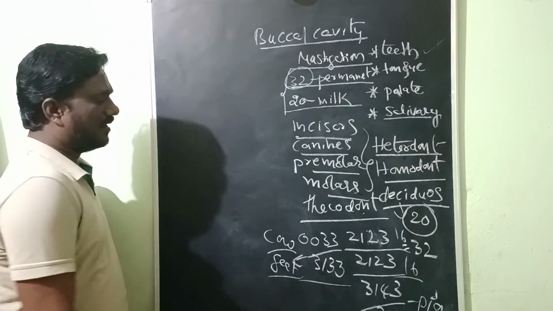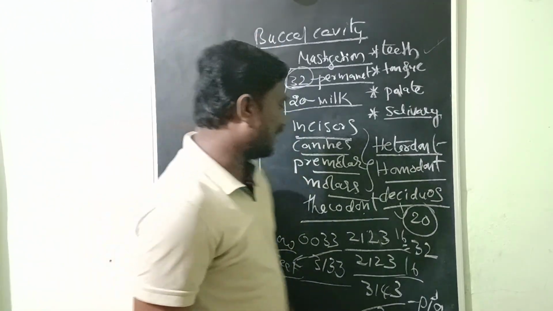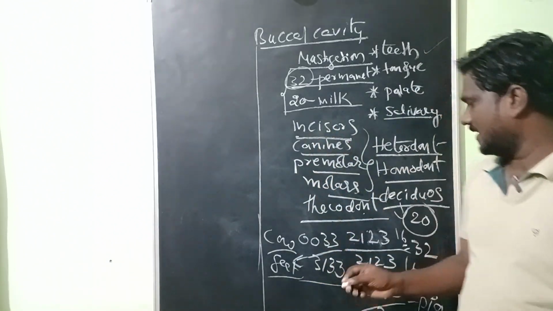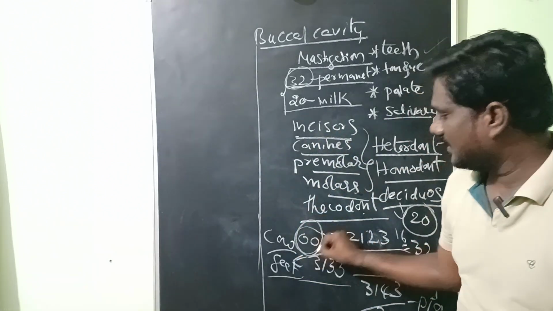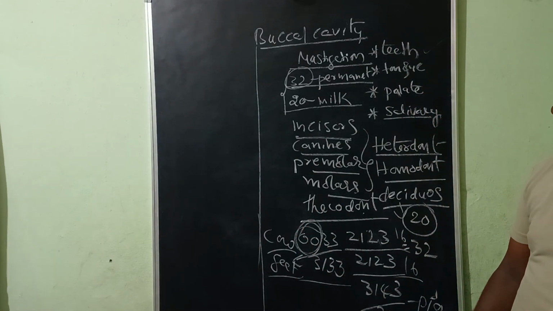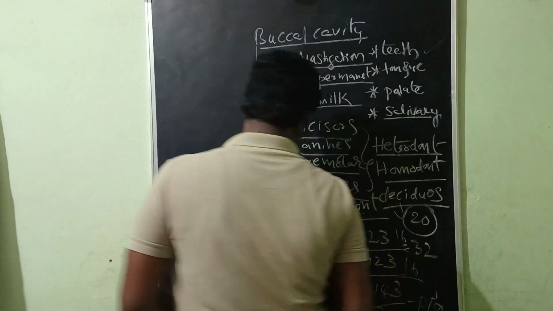Dental formula. In herbivores, the incisors are absent in the upper jaw. Only muscular jaws, hard muscles, are present. That is called the diastema.